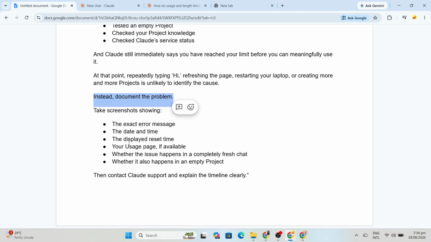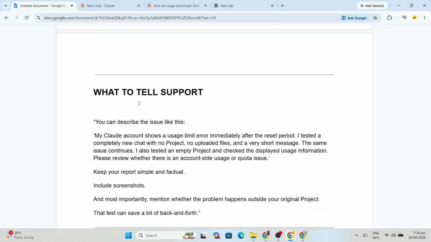Take screenshots showing the exact error message, the date and time, the displayed reset time, your usage information if available, whether the issue happens in a completely fresh chat, and whether it also happens inside an empty project. Then contact Claude support and explain the timeline clearly. You can describe the issue like this.